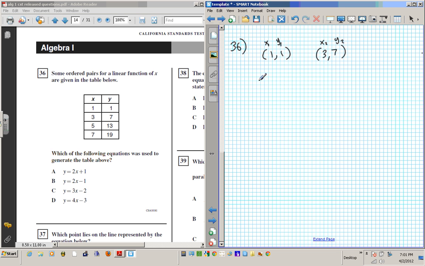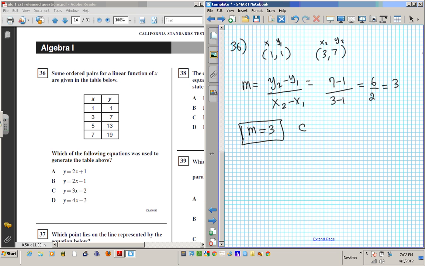First of all, we need to find the slope, right? So m is going to be y2 minus y1 over x2 minus x1. So it's going to become 7 minus 1 over 3 minus 1. That gives us 6 over 2, which is 3. So our slope here is basically 3. M equals 3. Without even doing anything, if you look at your options right here, you can see that the only equation with a slope of 3 is C. So we don't even need to do any work. We know that our answer is automatically C.